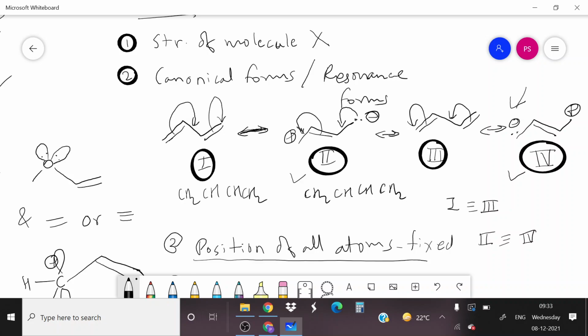And as they are less stable, their energies are higher than structure number 1 and 3. Structure number 1 and 3 are neutral. Both these structures are neutral, and hence they are stable, and as stable they are lower in energy, lower in potential energy.